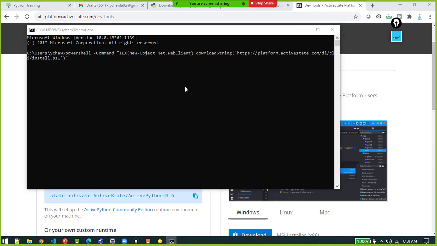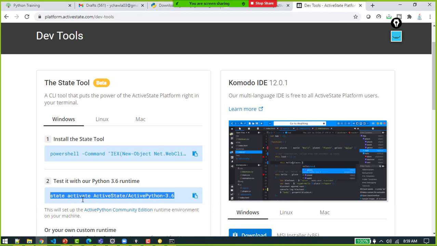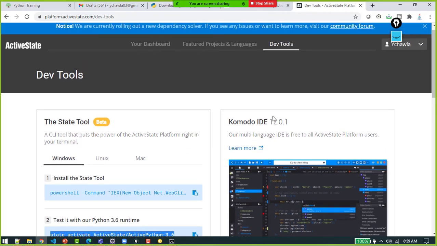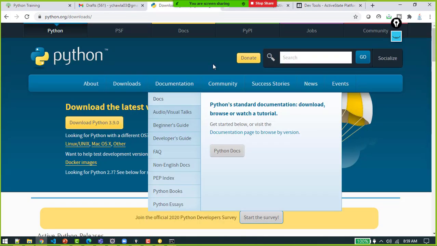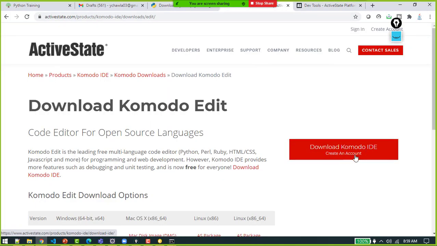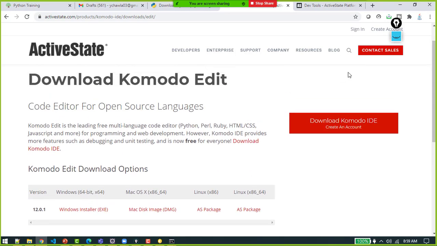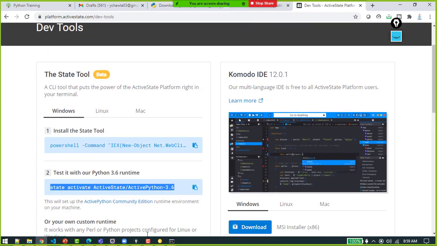After you are done with this, do state activate, activate Python, this version also. It will make sure that your ActiveState YAML file gets updated every time, and every time your code will keep getting committed into this ActiveState git directory. It is further connected to git only, right? So it is not that complex. We just need to download Python first, then download the Komodo Edit IDE, and then after creating a small account over here, it will give you two URLs to install, then you are done.